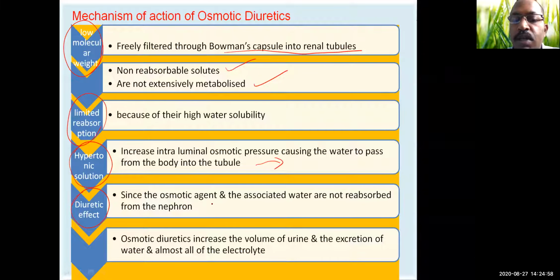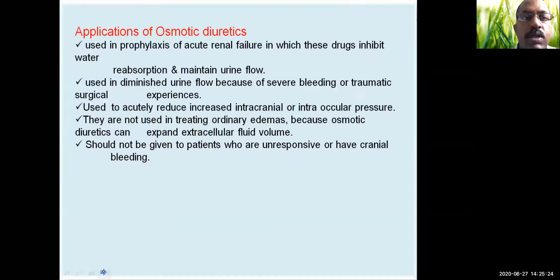Then since the osmotic agent and the associated water are not reabsorbed from the nephron, they are eliminated in the form of urine. So osmotic diuretics increase the volume of urine and the excretion of water. These osmotic diuretics also lead to the loss of electrolytes.